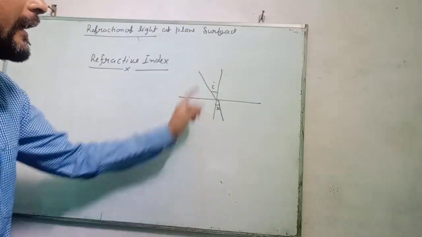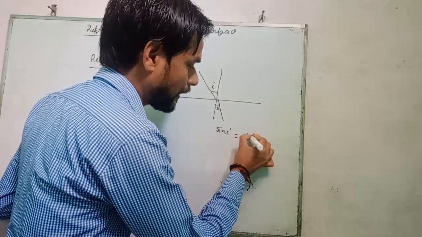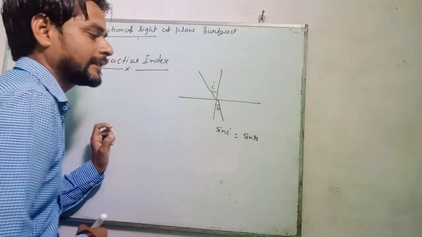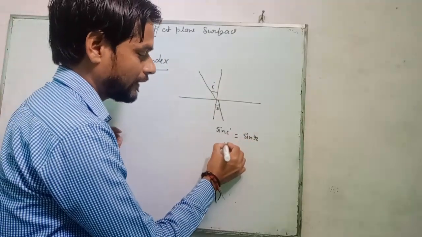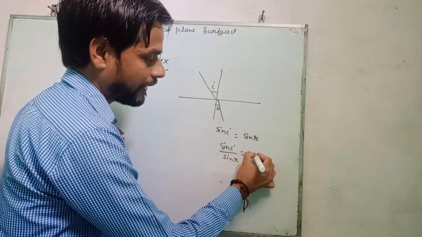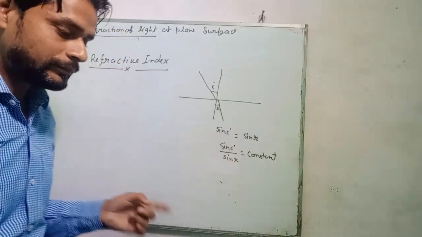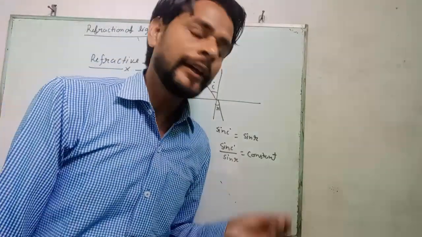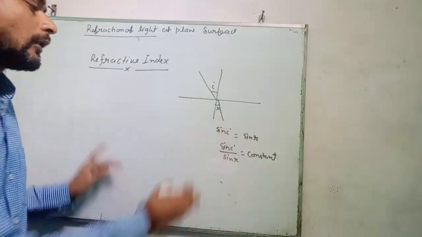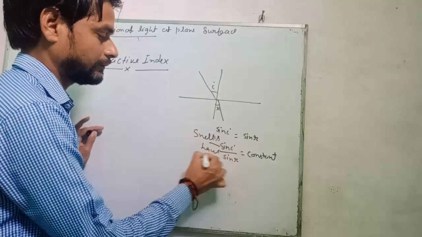Second, sin I upon sin R is equal to a constant. That is called the second law of refraction, also called Snell's law.